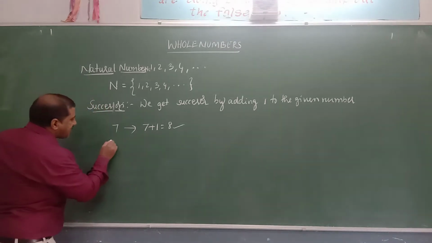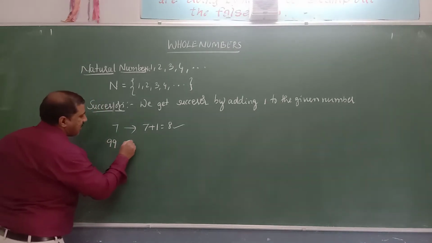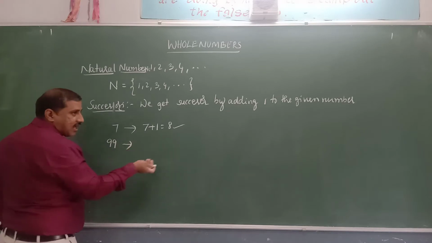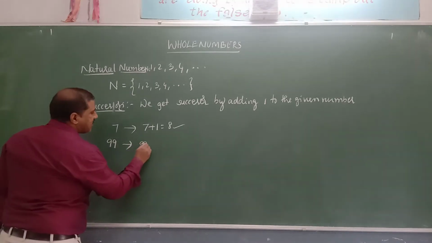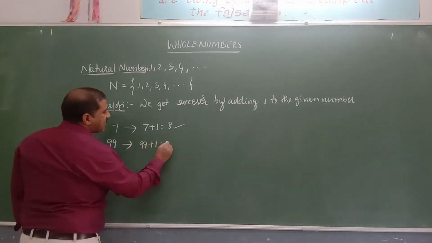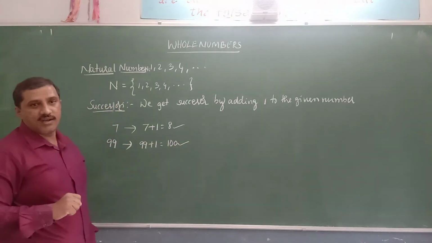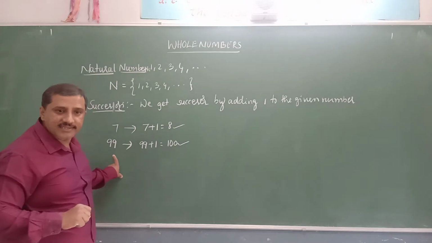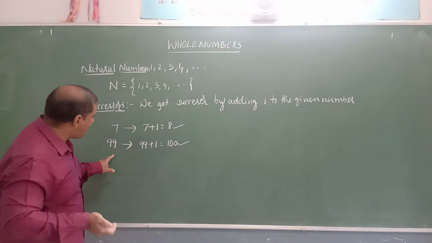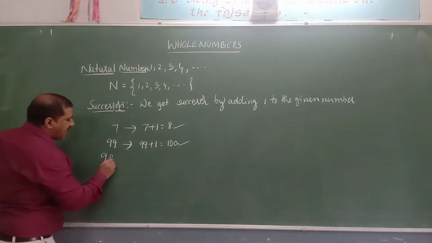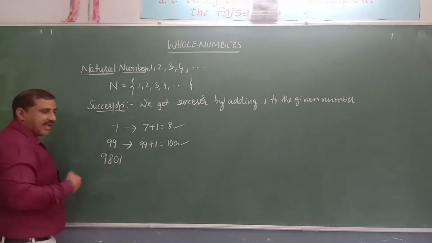Similarly, what is the successor of 99? After 99, by adding 1, 99 plus 1 is equal to 100. So 100 is the successor of 99. Similarly, 9801.